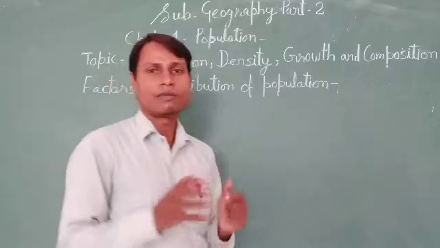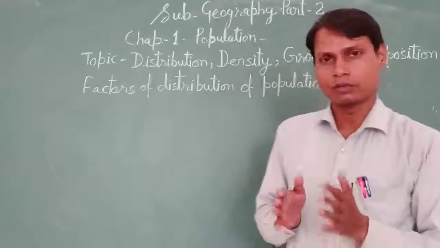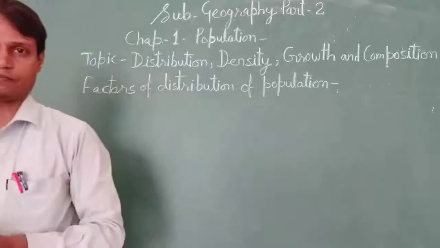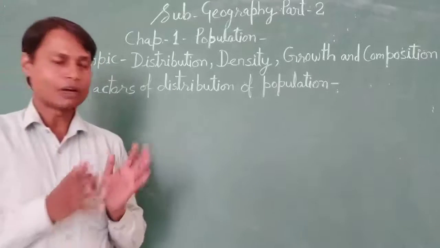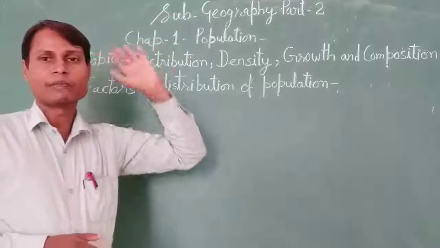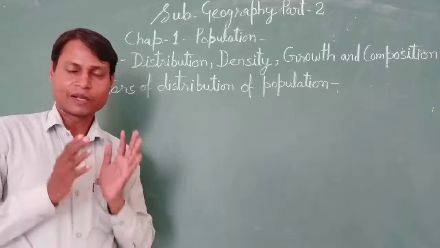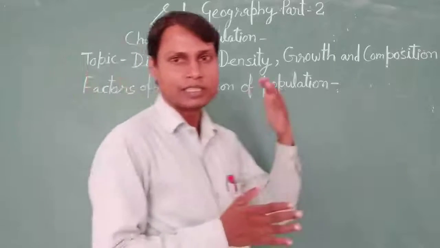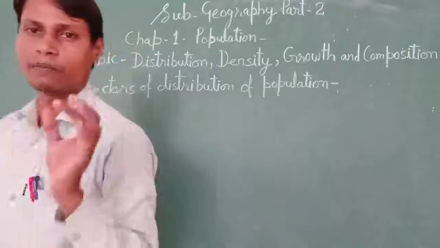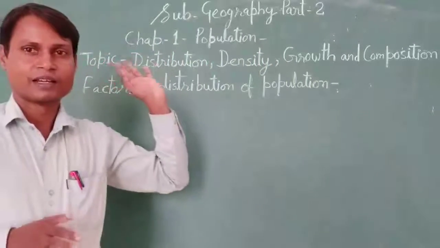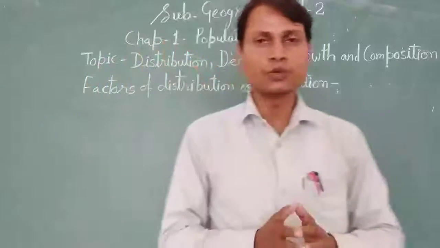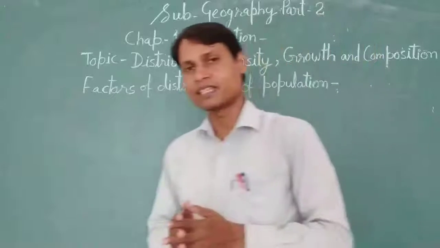Before that, I want to tell you that we also studied a population chapter in the first part, Human Geography. It was the second chapter, World Population. But here, we are just going to start the population chapter, number 1 in India, People and Economy. Chapter वही है. So what is the difference between chapter number 2 of World Population and chapter number 1 of India, People and Economy? It means population. Both chapters are related to population, but the difference is here.